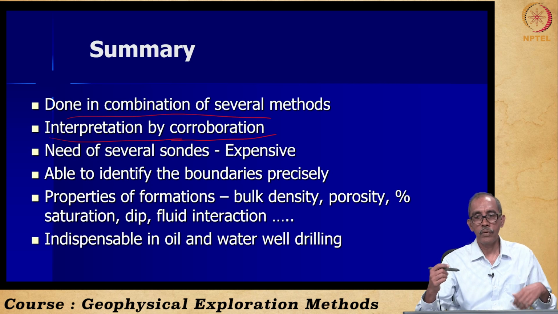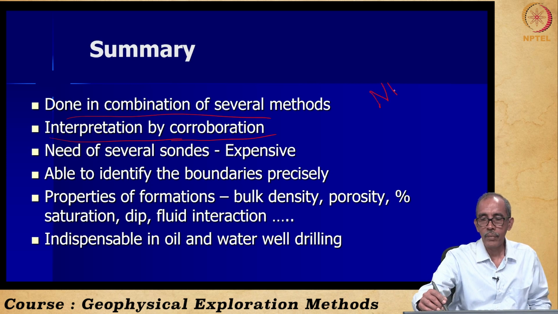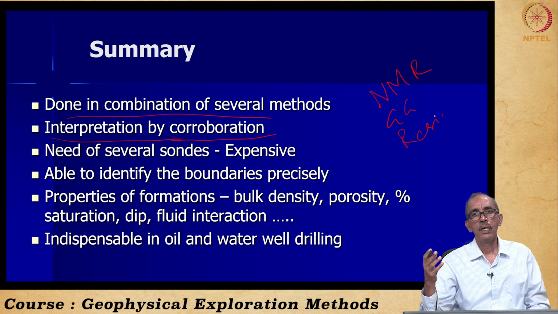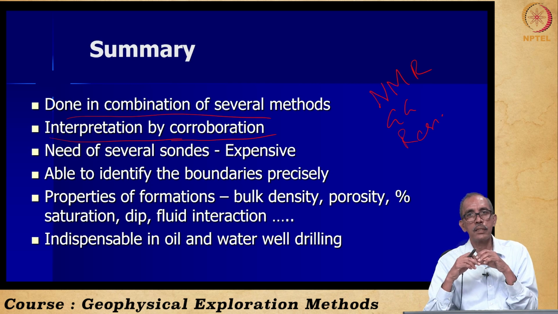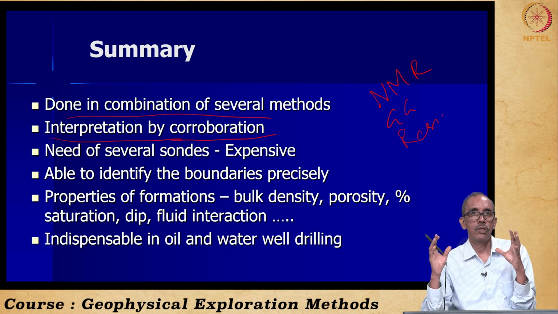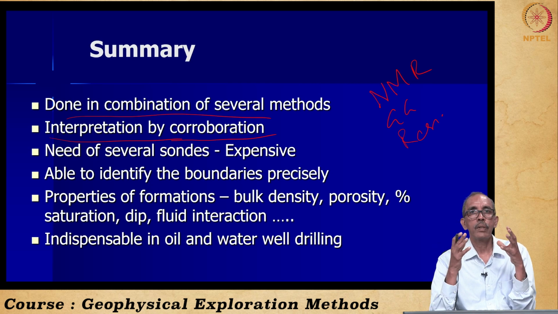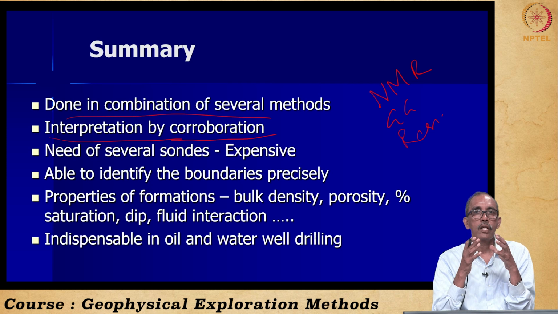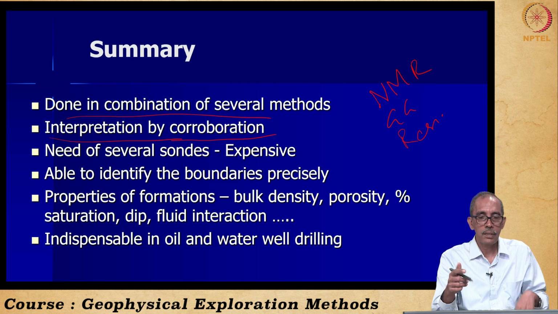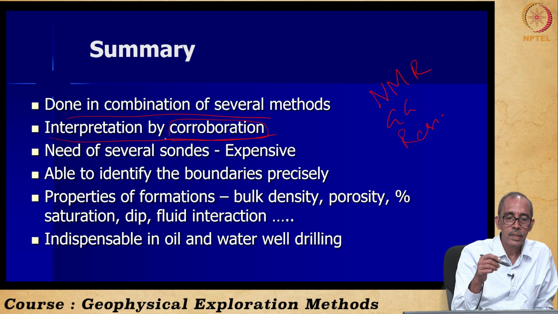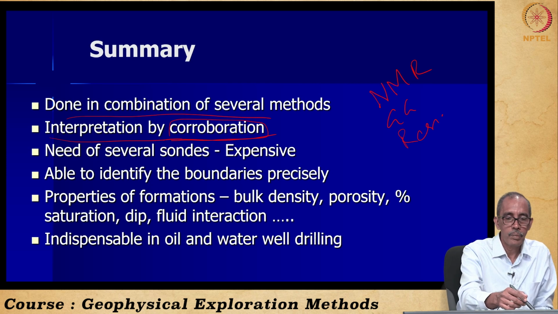That means interpretation obtained from different logging. For example, just now we discussed NMR gives porosity, gamma logging gives porosity, resistivity also gives the formation porosity approximately. So we have to compare. If there is wide difference in the values we have got, something is wrong. If all of them are reasonably comparable, then our interpretation is likely to be very, very correct. This is how we compare one with the other to come out with a meaningful interpretation.